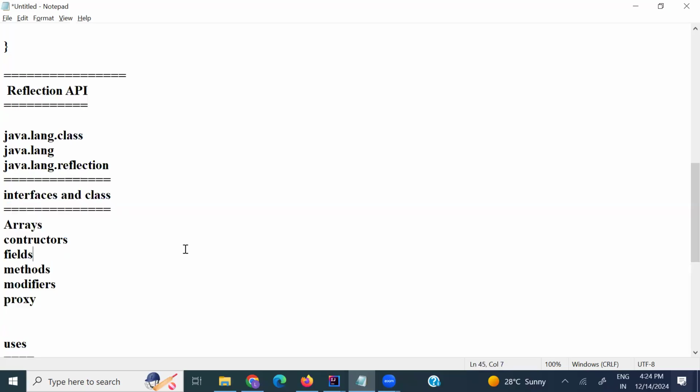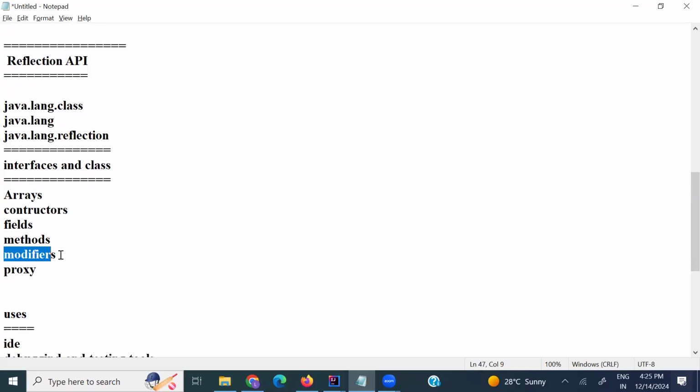We can change these dynamically. Constructor provides object information at runtime, Field provides fields at runtime, and Method provides method information, or you can change it at runtime. You can change an existing value to a new value at runtime as well.